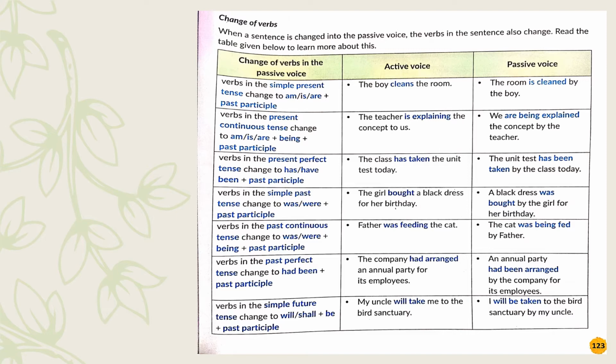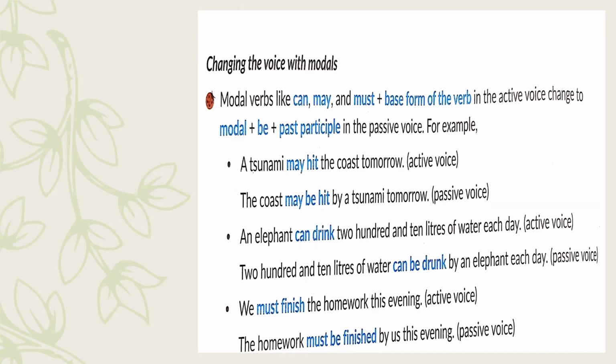So what have we done here? The position of the verb and the subject and the object, of course, is changing. The preposition is being introduced, all right, but the form of tense is also changing. Will take becomes will be taken. Just now we saw how active and passive can be transformed when the tenses are such and such.